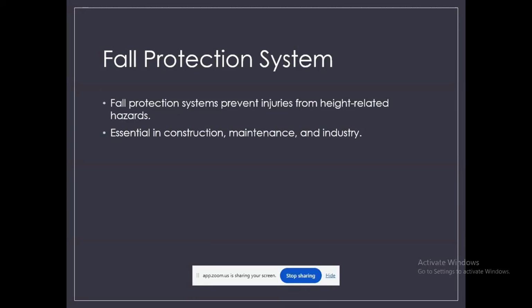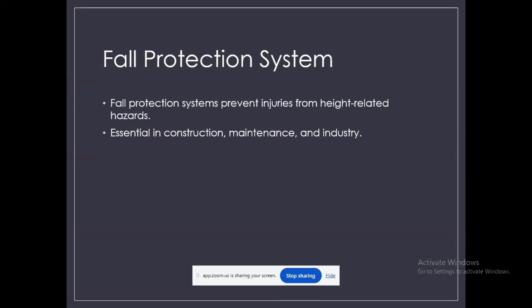Similarly, in maintenance work, such as repairing electrical lines or servicing air conditioning units on a rooftop, technicians often work at heights. Using safety nets or lifelines ensures that even if they lose balance, they are protected. In industries like manufacturing, workers may need to access elevated platforms or machinery.